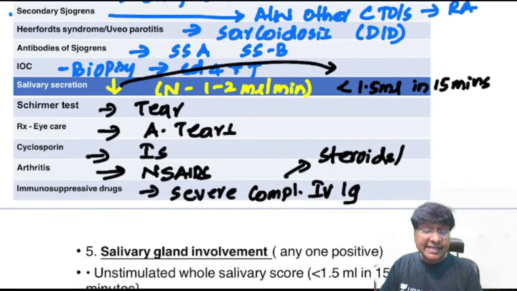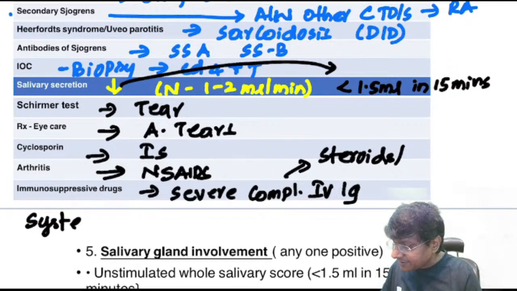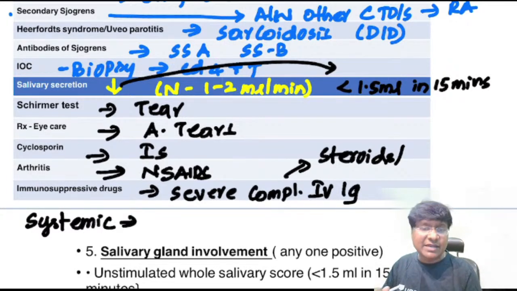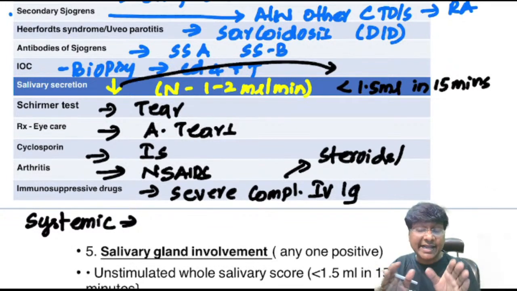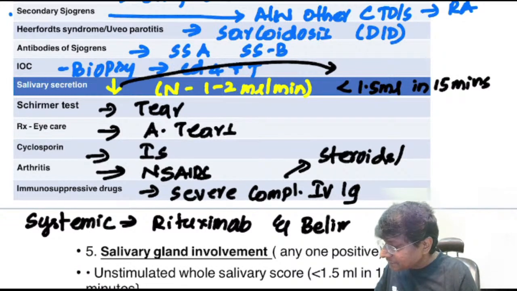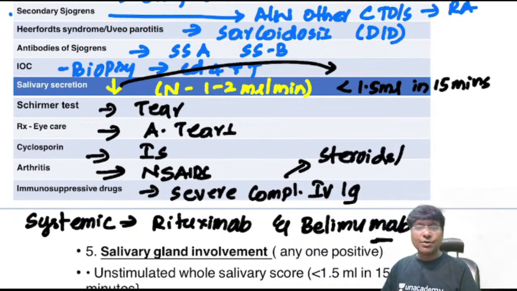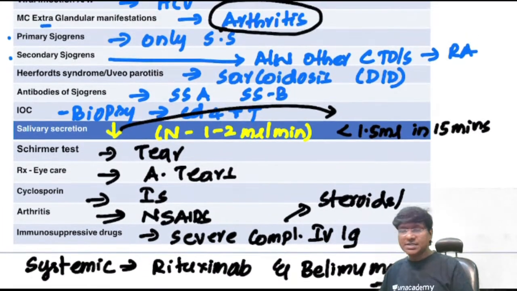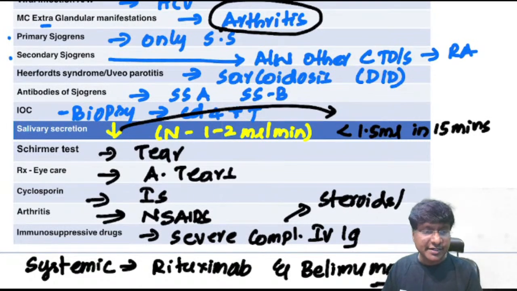And I told you there can be extraglandular manifestations. That means systemic involvement can also be there. If there is systemic involvement, then we give the drugs which will attack the B cells. What is that? We give rituximab as well as belimumab. So that is about your Sjogren's syndrome. In a nutshell, that is the entire story related to Sjogren's.